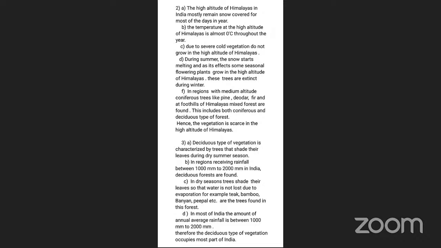Clear? Most parts of India have a similar climatic condition. It means most parts of India receive rainfall between 1000 millimeter and 2000 millimeter. And due to this, most parts of India mainly have deciduous type of vegetation. Okay, understand? Now we discuss the next one.